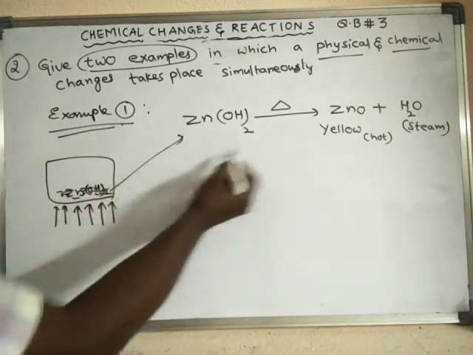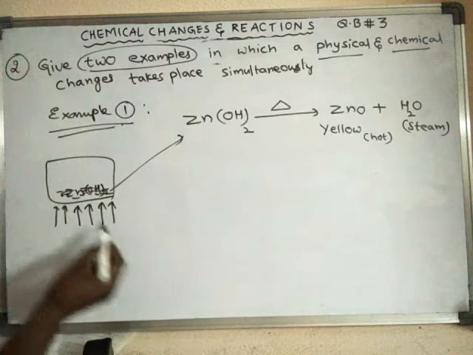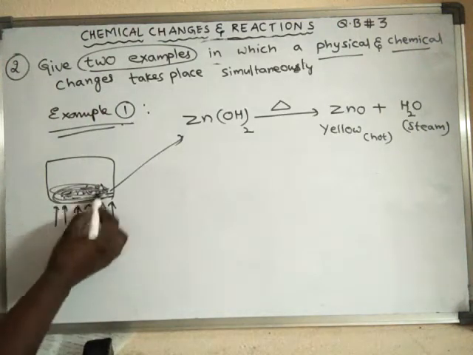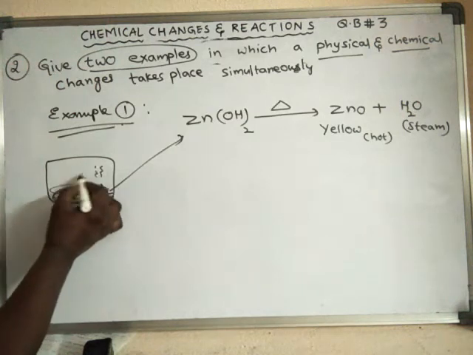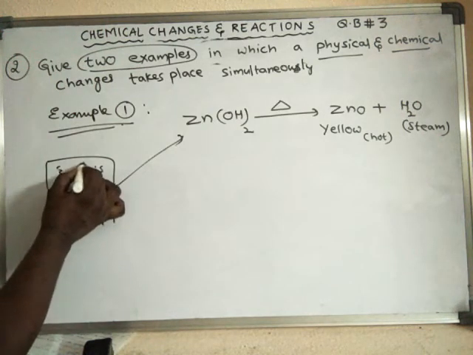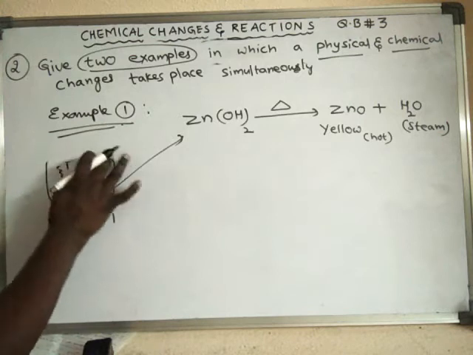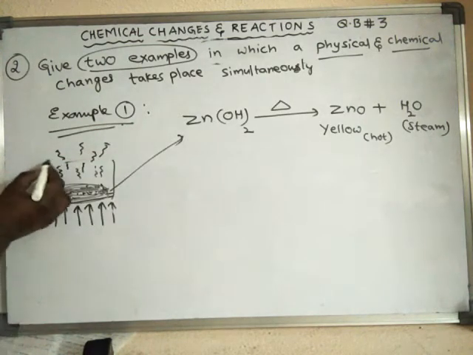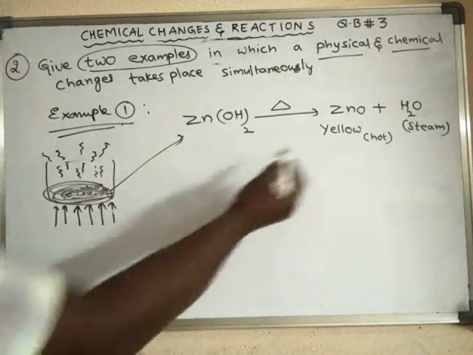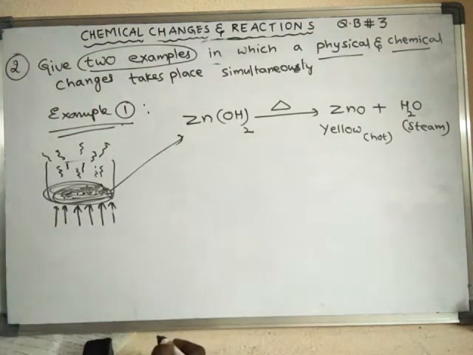So this reaction has taken place and zinc oxide is formed. Now the color of this zinc oxide is yellow. The steam, since it is an open vessel, will escape. What is left over here is yellow colored zinc oxide.